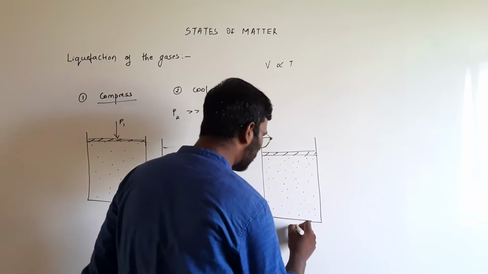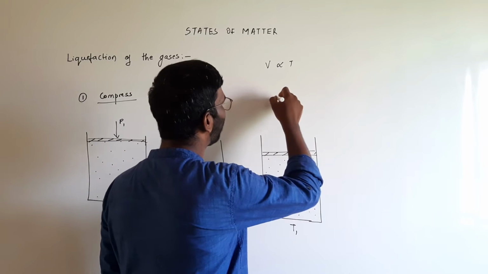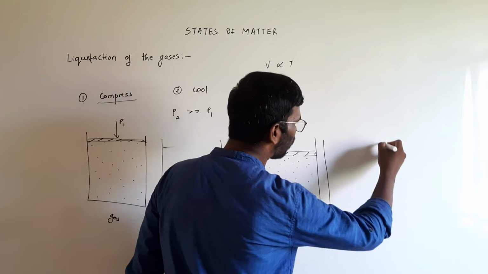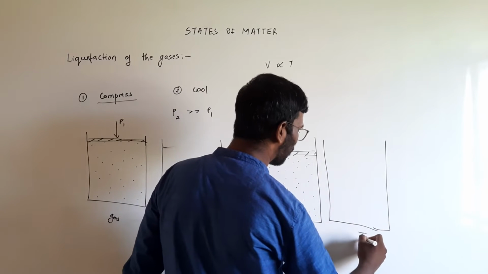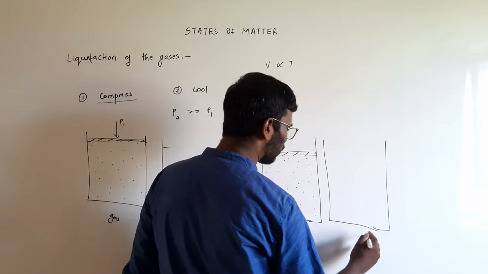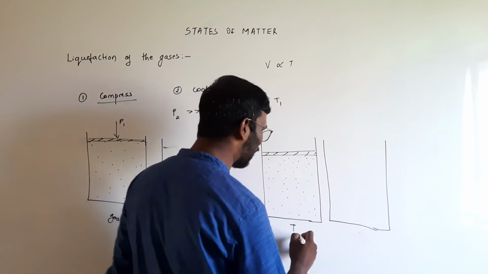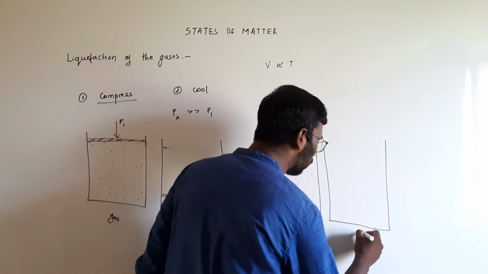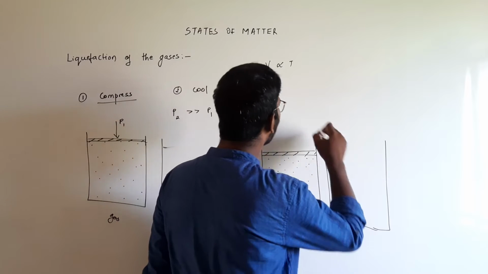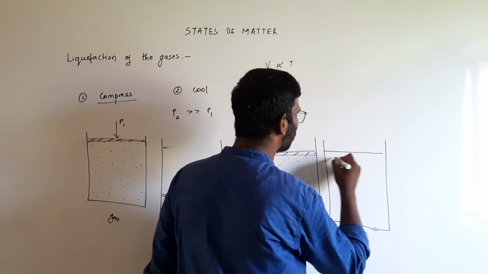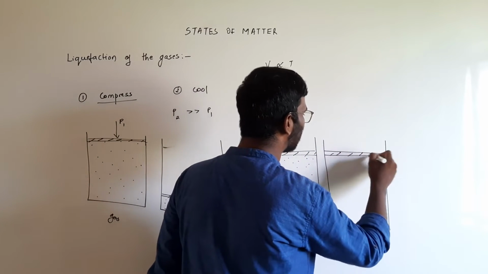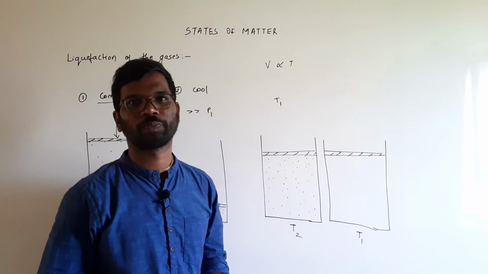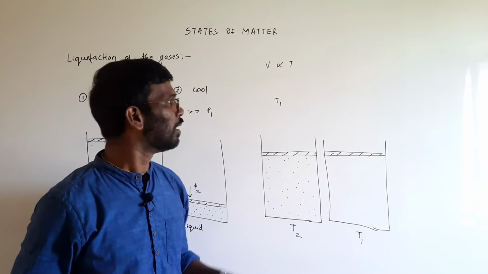Let's say this is at a lower temperature T1, and I change it to some higher temperature T2. T2 is the higher temperature. Now I get the temperature down to T1. I am not changing the pressure; this lid is over there only. I am changing the temperature. I am decreasing the temperature.